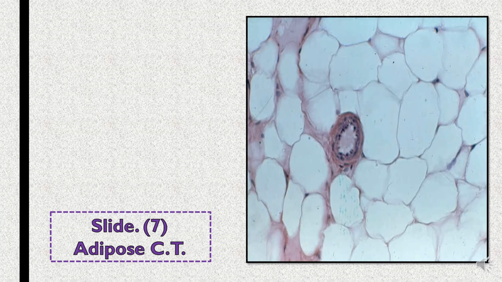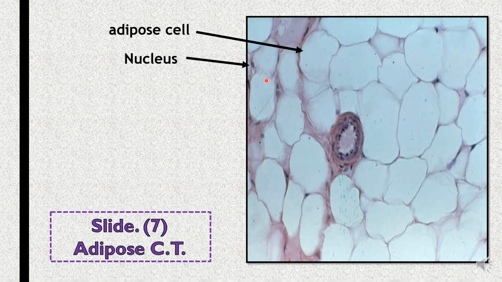This is adipose tissue, which is composed of adipose cells. Each adipose cell is composed of a large lipid droplet surrounded by a thin rim of cytoplasm and an eccentric nucleus. As we notice, most of the cell is a large lipid droplet, and the cytoplasm is only a thin rim surrounding this lipid droplet, and the eccentric nucleus is peripheral.